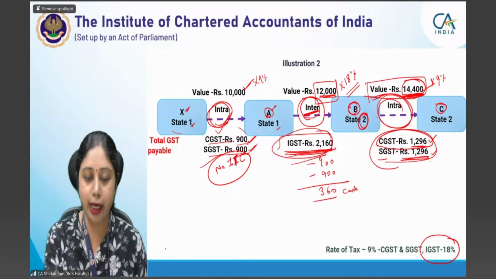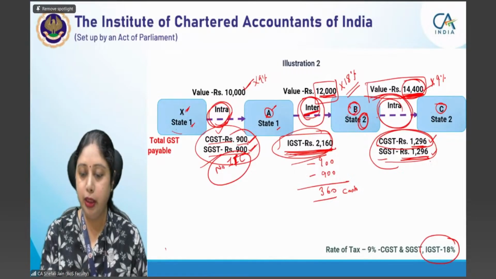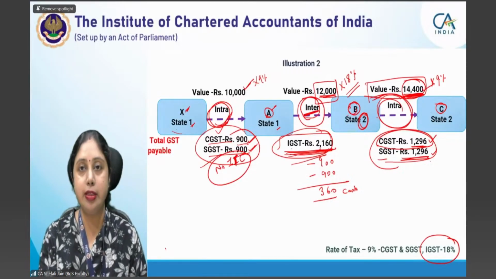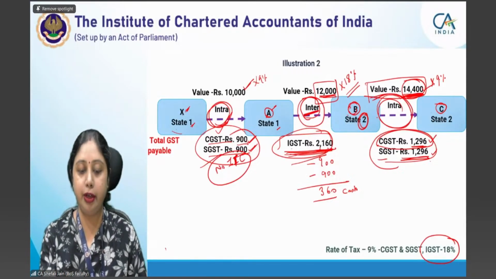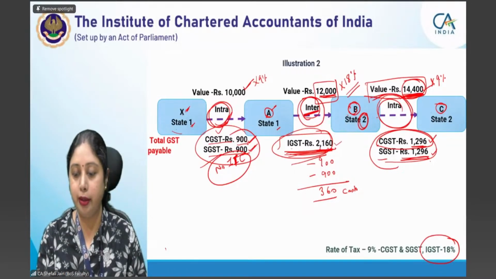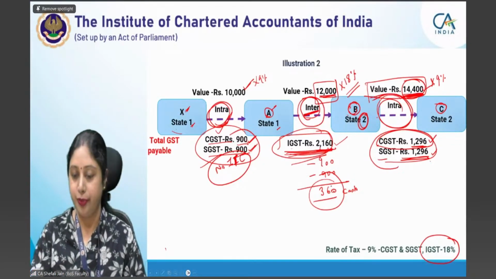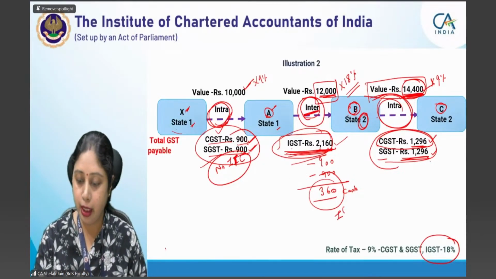अब हम आ रहे हैं ITC सेट ऑफ के ऊपर. This is very simple. We have to pay an IGST of 2160. We have a credit of 900 CGST and SGST. We'll simply reduce it from our output tax liability and we'll get the amount to be paid in cash, that is 360 rupees cash. Now this entire amount will become IGST now.